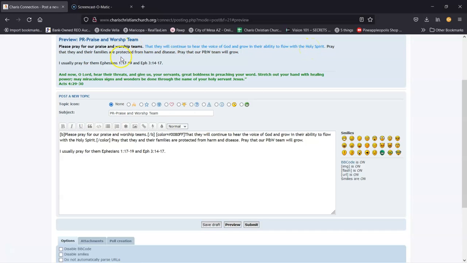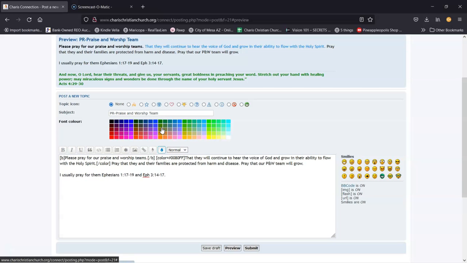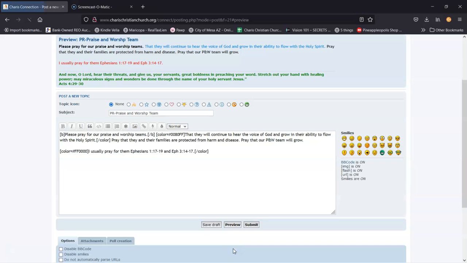And then pray that their families are protected from harm and disease. Pray that our praise and worship team will grow. We'll leave that black, and we'll make this part at the bottom here in red. I usually pray for them. And so I'm going to click that little thing, and I'm going to go over here to red, and it's going to bring up the red color, and then I'm going to click preview again to see it.